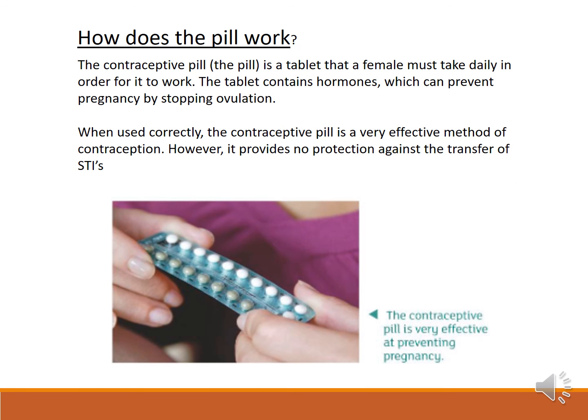The other way is the contraceptive pill. It's a pill that's taken daily by females and needs to be taken daily at the same time in order for it to work. It contains hormones which prevent pregnancy by stopping ovulation. So when they're used correctly, they're a really effective method of contraception. However, and this is the big caveat, they don't provide any protection against the transfer of STIs. So even though they stop unwanted pregnancies very well, they do not stop the transfer of sexually transmitted infections.